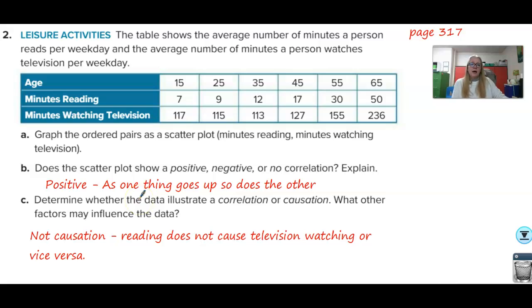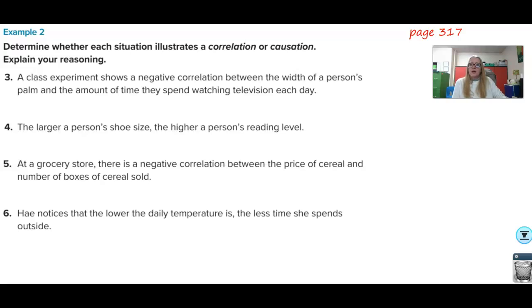I say this is not causation because reading does not cause you to watch television and television does not cause you to read. This is just indicating that maybe as people get older, they have more time to do reading and television watching, and so that's what they do. I know my mom is 80. All she does is watch TV. So the same factor causes both of them, but they don't cause each other. So not causation.